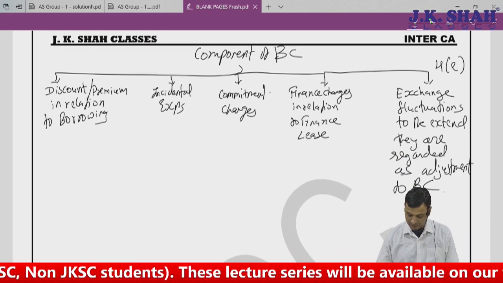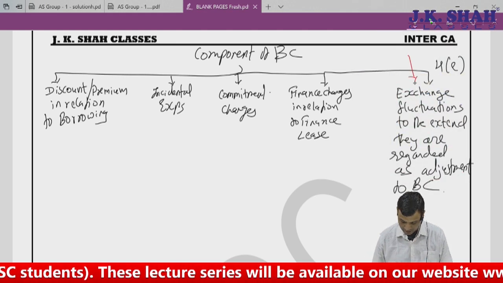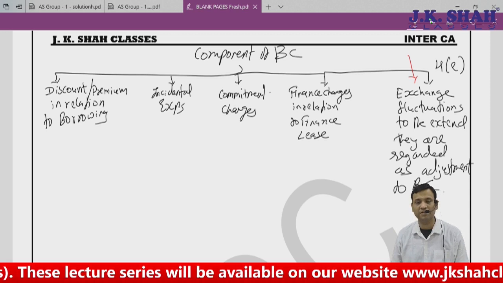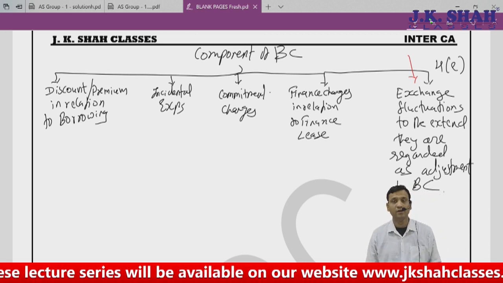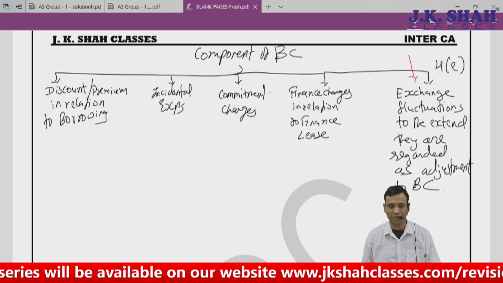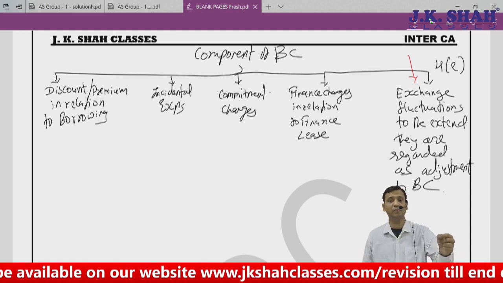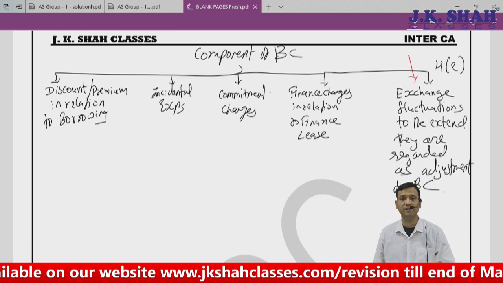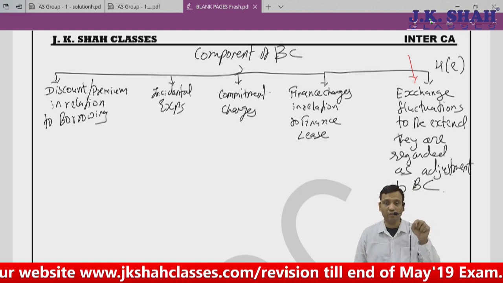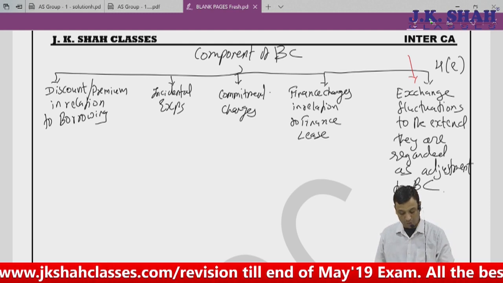Now, some things are very simple to explain. Only one thing I think I need to put more emphasis on: discount or premium in relation to borrowing. You have issued your debentures at discount, so even this discount is your borrowing cost. You are going to redeem your debentures at premium. The face value of the debenture is 100. On redemption, I am going to give 120. That 20 rupees is our borrowing cost. So discount and premium in relation to borrowing is also borrowing cost.